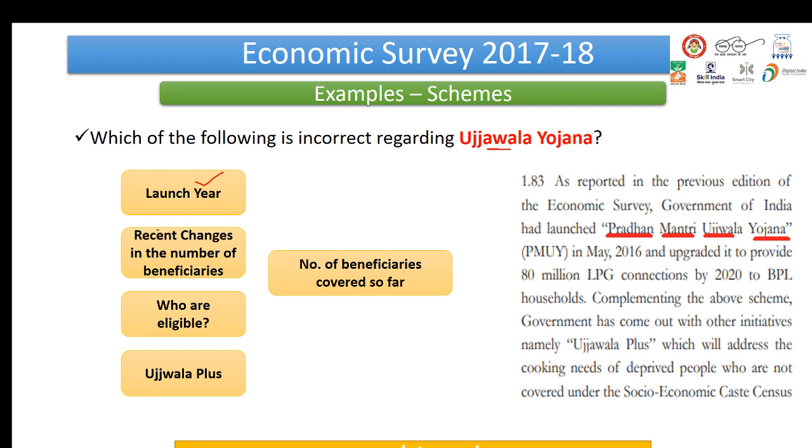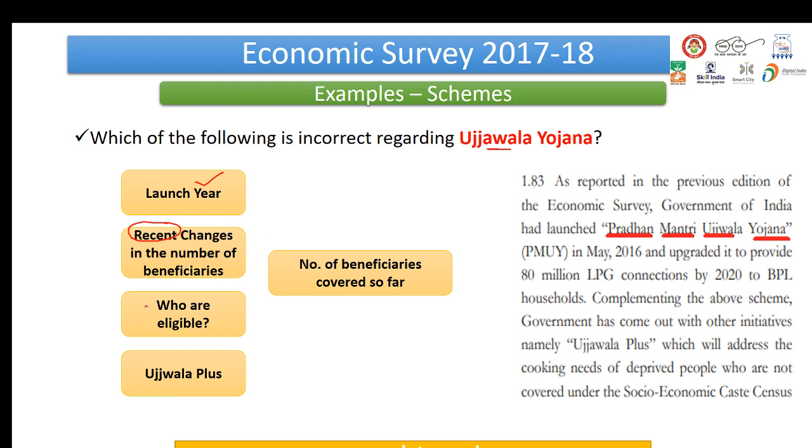And there were some recent changes made in the number of beneficiaries related to this scheme. So you need to immediately pick up on those changes because that is important. It is a part of the current affairs. If you're regularly following current affairs, you would be able to connect that yes, there was a change in this particular scheme, right? So there lies the key: keeping yourself updated and moving along with the static part, right?